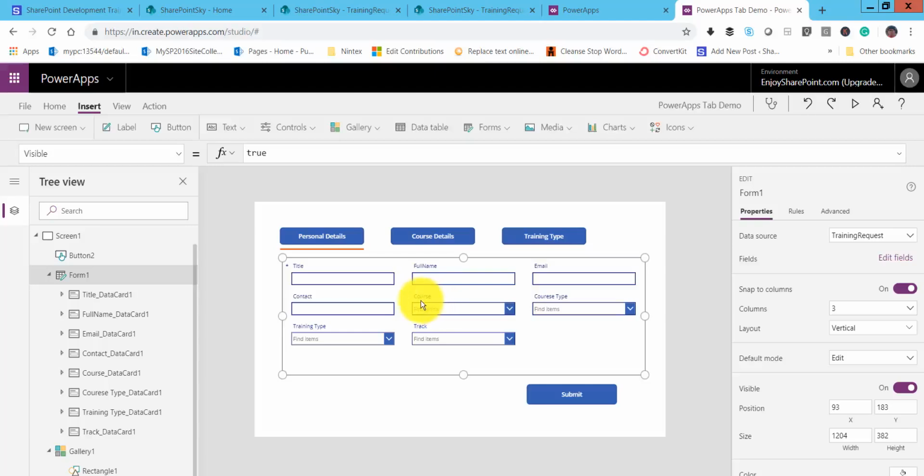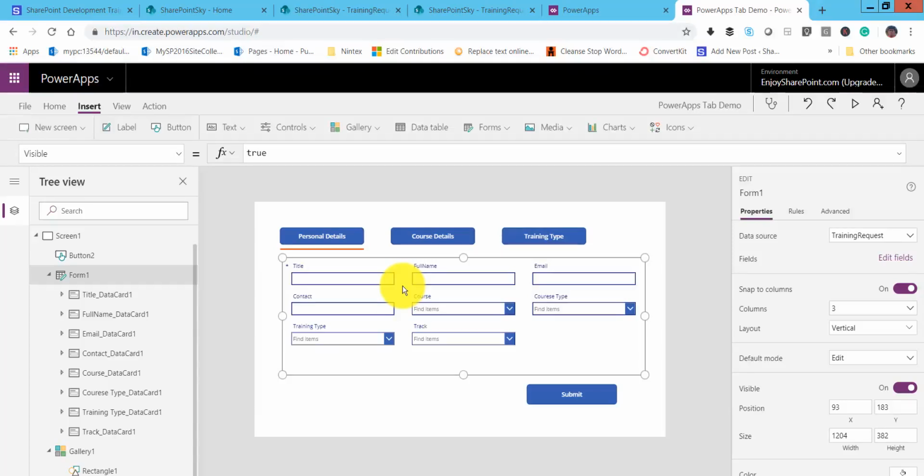In the course details, maybe we can just display the course and the course type. And similarly in the training type, we can display the training type and the track, these 2 columns in this tab. So for this, what we have to do basically is we have to show and hide these things now here.